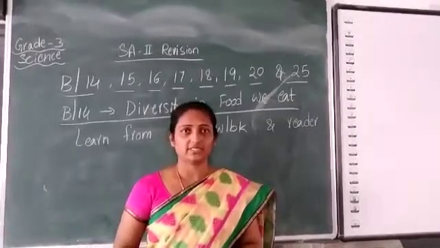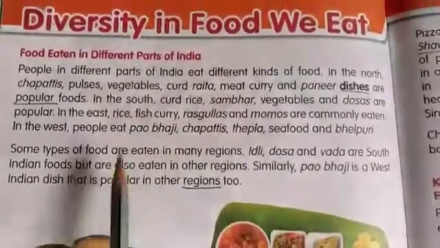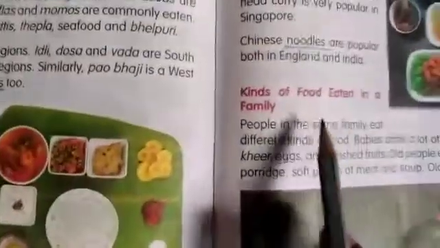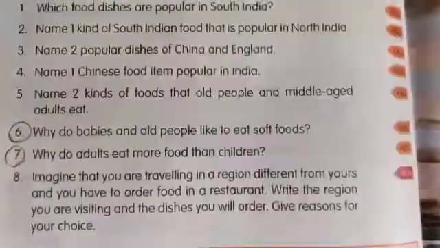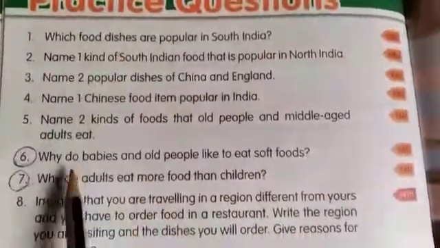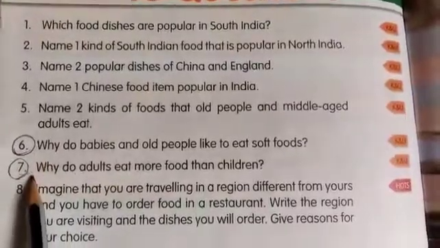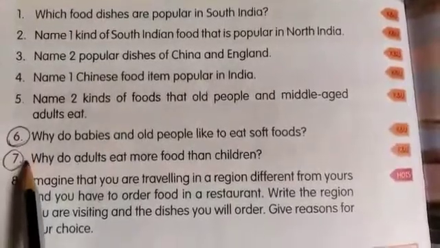Now let us open the reader. Open your readers, children. Diversity in food we eat. First, read the lesson thoroughly: food eaten in different parts of India, food eaten in different countries, kinds of food eaten in a family, and amount of food eaten by different people. Read the lesson and see the practice questions. We have 8 questions in practice questions. In that you are going to learn 6th and 7th one. From practice questions you are going to write in your revision part 6th and 7th one.